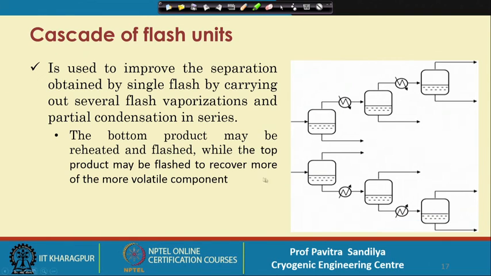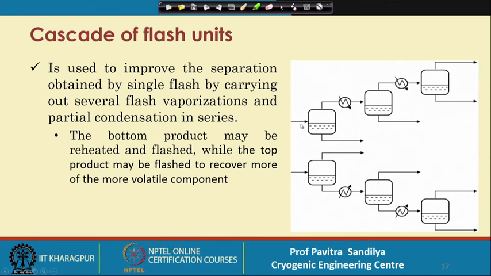So here we have shown a typical arrangement. If we want to enrich the vapor, we take the feed here, and after the first flash we take this vapor out, and this vapor again goes for partial condensation, and after the second stage we again take the vapor out and go for another partial condensation.